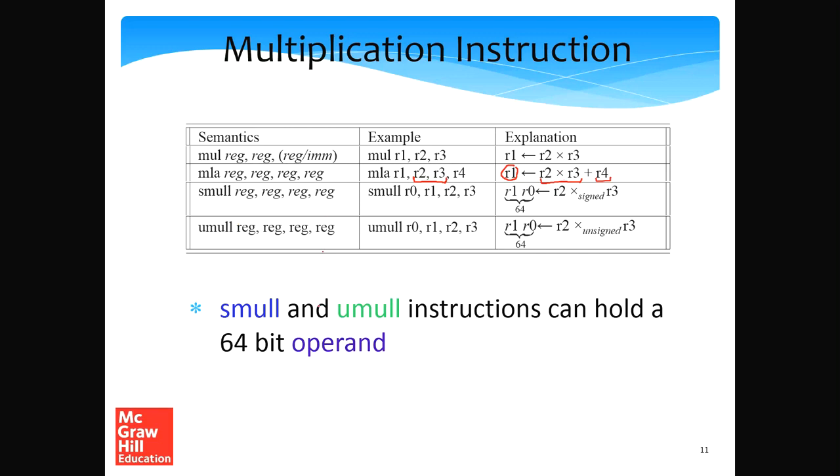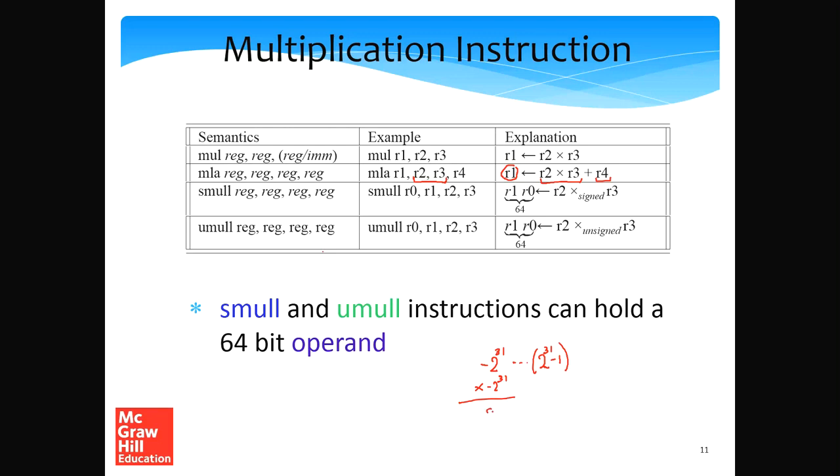The other interesting aspect of multiplying two numbers is like this. Consider a 32-bit instruction set. The range of the number system is pretty much between minus 2 to the power 31 and 2 raised to the power 31 minus 1. Let's say we multiply minus 2 to the power 31 with minus 2 to the power 31.